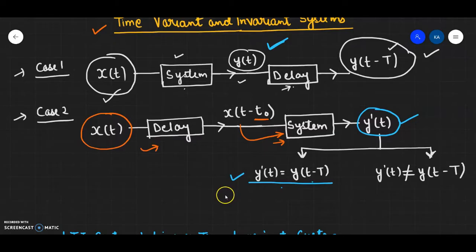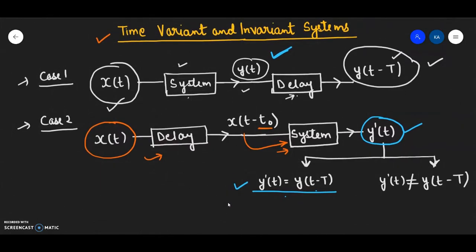In case 2, the output that we are getting can either be equal to the output that was obtained by simply delaying the output, or it can be not equal to it. If condition 1 follows, then we say that the system is time invariant.